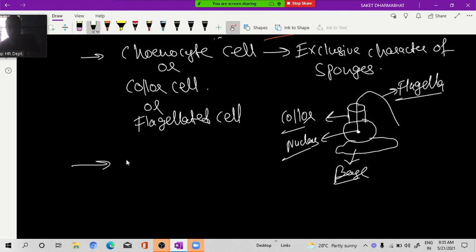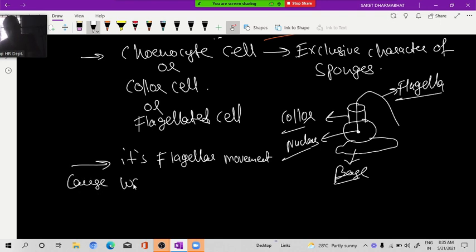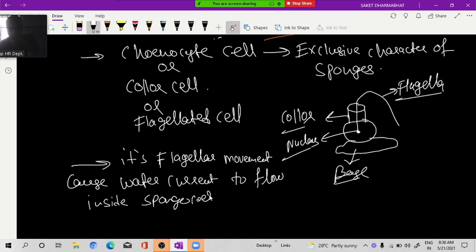Okay, so coinocyte cell. Write down: flagellar movement, or movement of flagella, causes water current to flow inside the spongocoel through what?